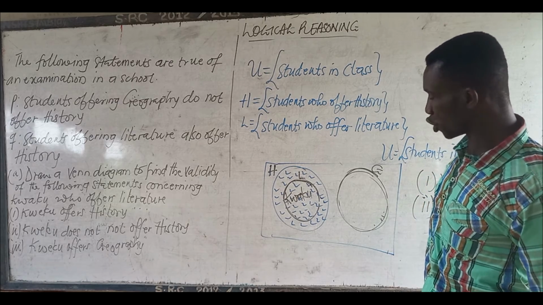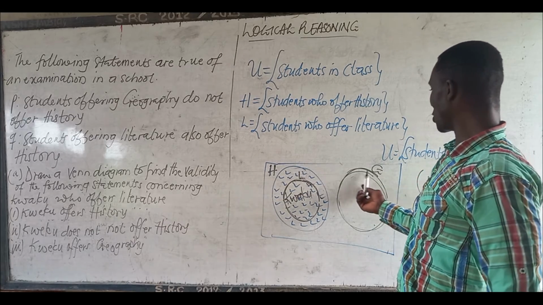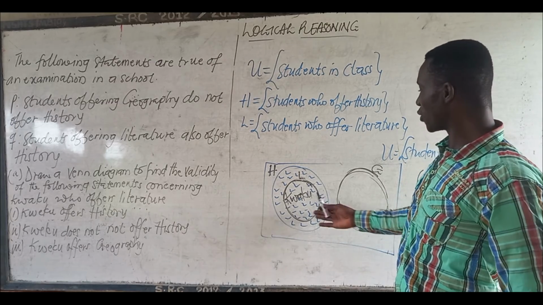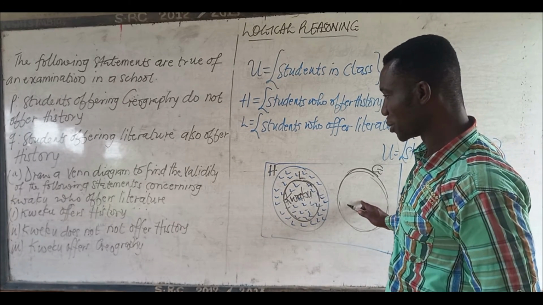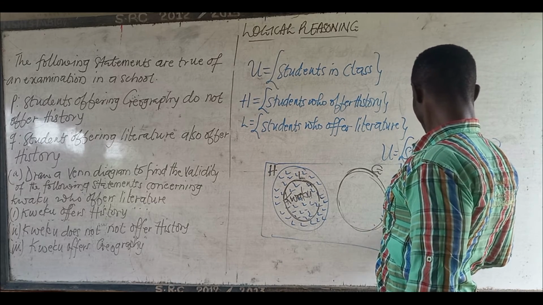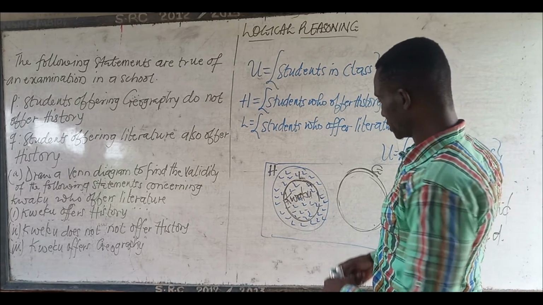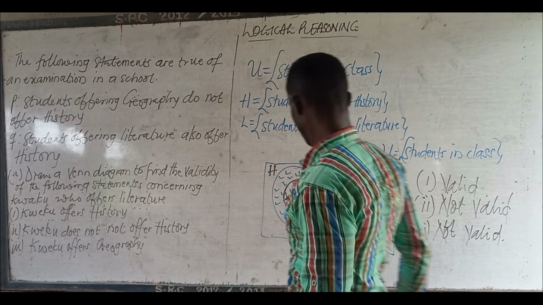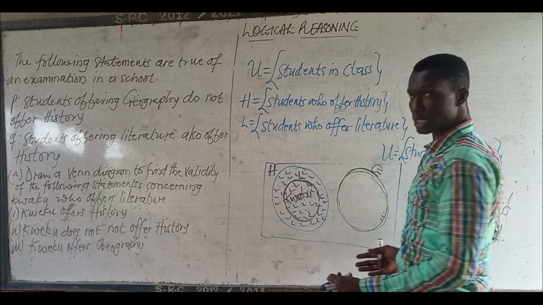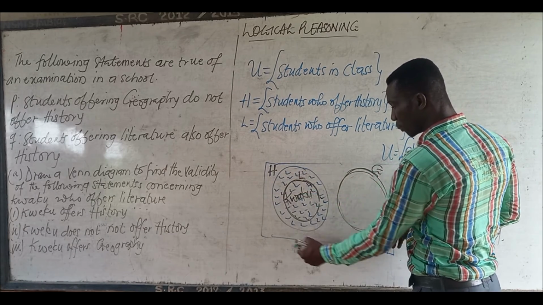Kweku offers geography. Kweku offers literature. History and geography are disjoint. You see that? And literature is under history. So obviously, the statement that Kweku offers geography is not valid. This is geography and literature. Look at literature. They are disjoint. Even history and geography are disjoint. And these literature people are also under what? History.